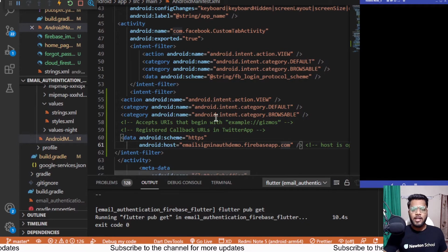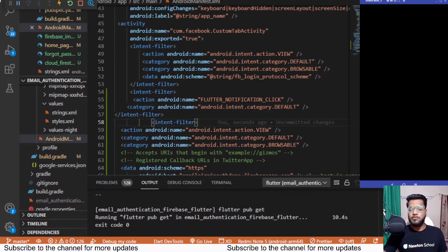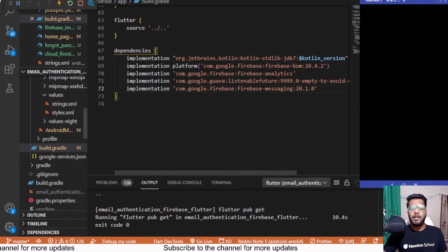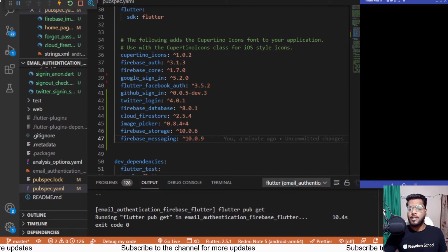You don't need to worry, you will be finding each of these things in the code which I'll be sharing with you. You can find the code on my GitHub as well. You can directly copy whatever I am showing you over here, and add those things accordingly inside the files I am telling you to add, because it's necessary for the things to work over there.